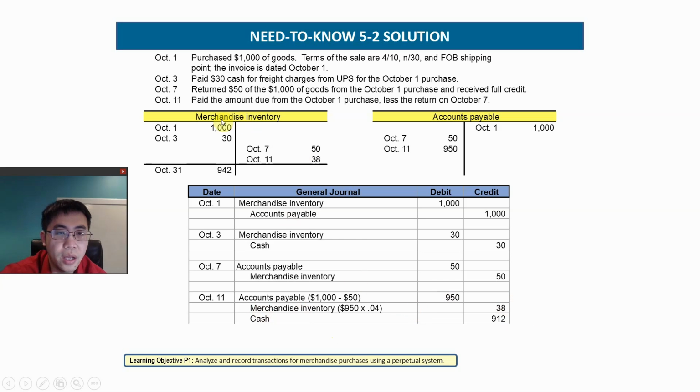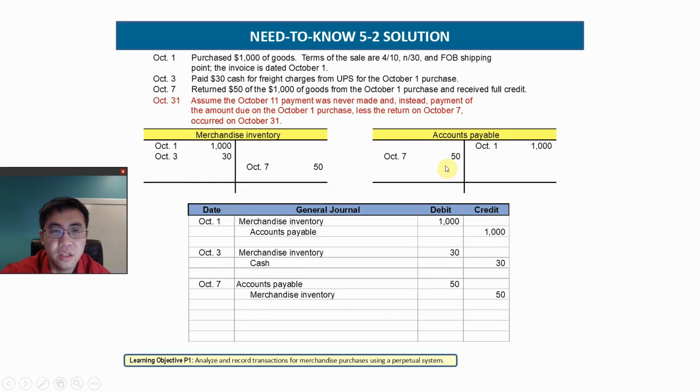And right here, you can get the ledger for all the debits and all the credits. This is from returns. This is from the discount, so that's a credit. And accounts payable is all satisfied to 0. And for October 31st, let's say this payment on October the 11th did not happen, so instead the company pays in 30 days.